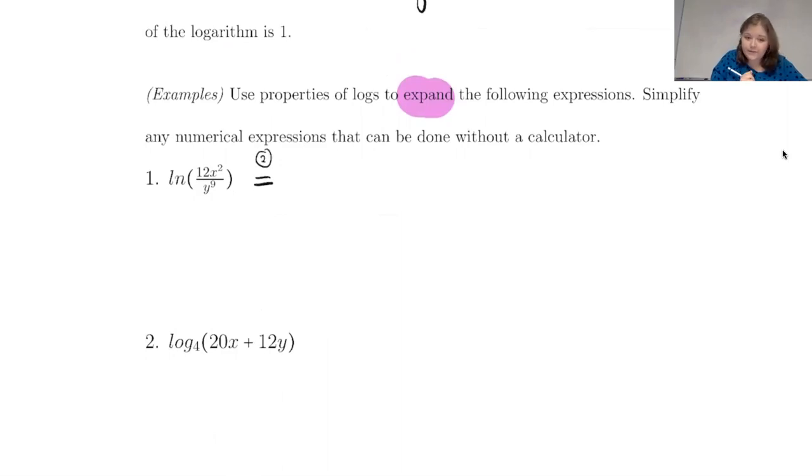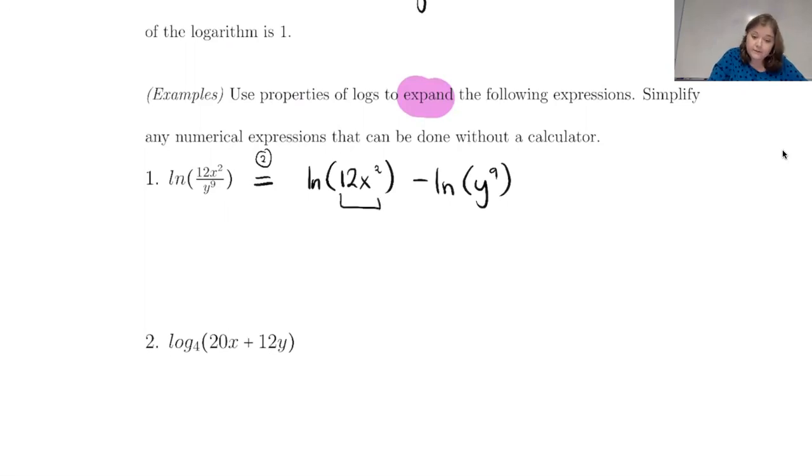I'm just going to write a little 2 above it. You don't have to write that 2, I'm just writing it so you can see what I'm doing. The second property, which is the division, to say that this is ln of 12x squared minus ln of y to the 9th. Okay, so we've expanded a little bit, but it can be expanded a little bit further.